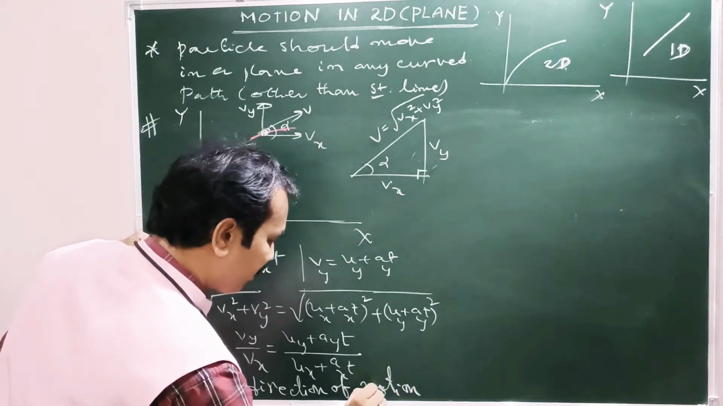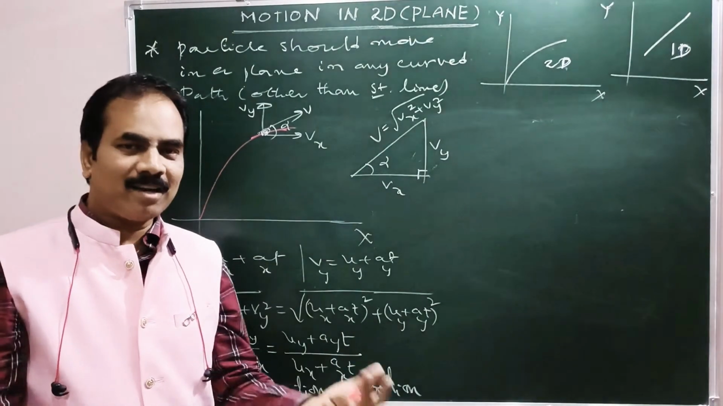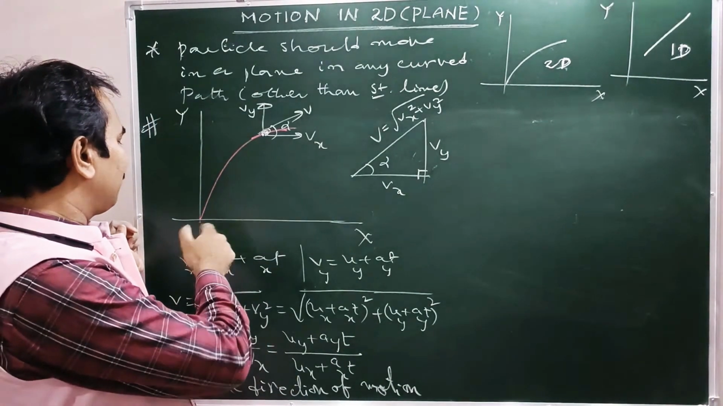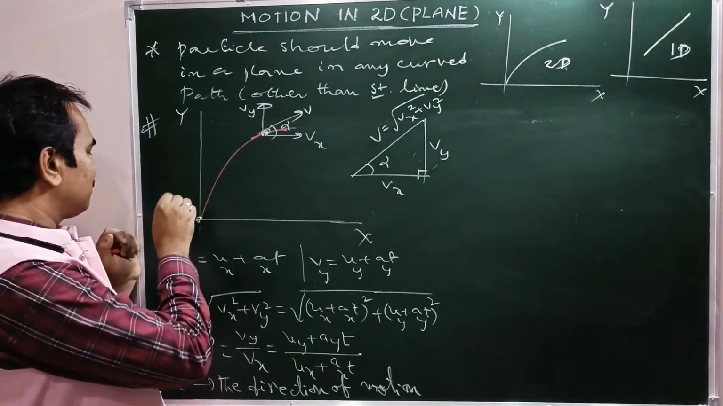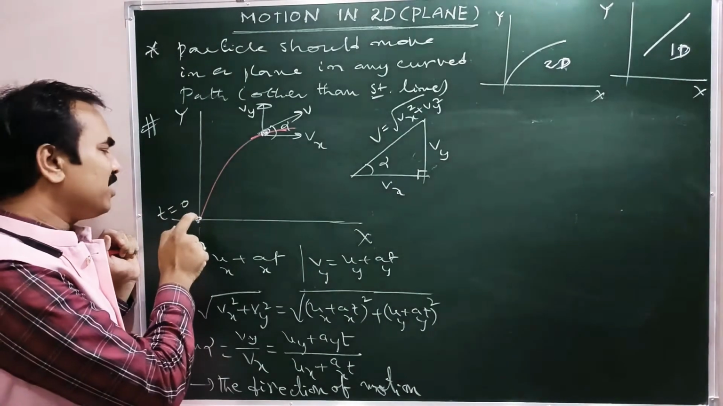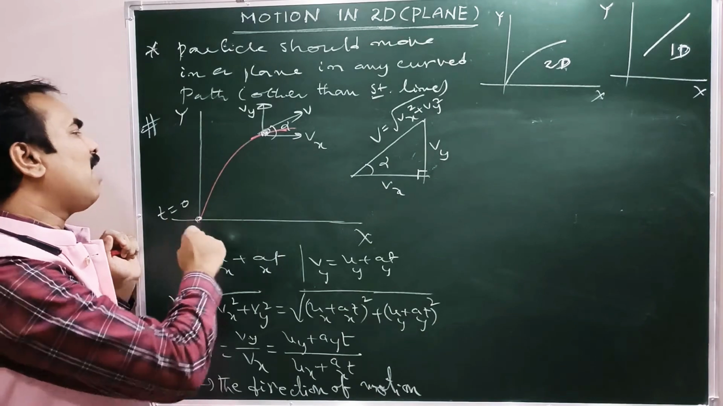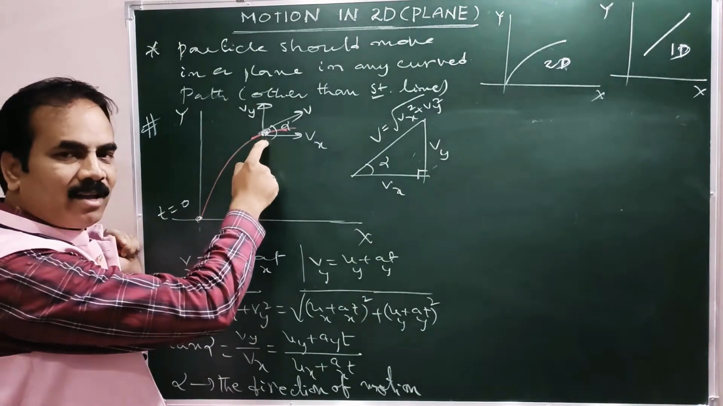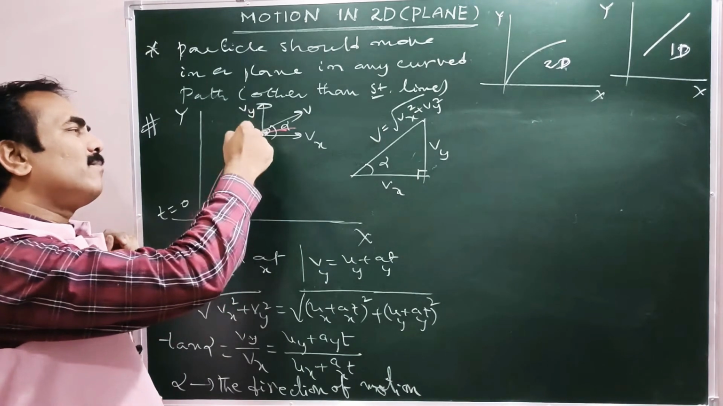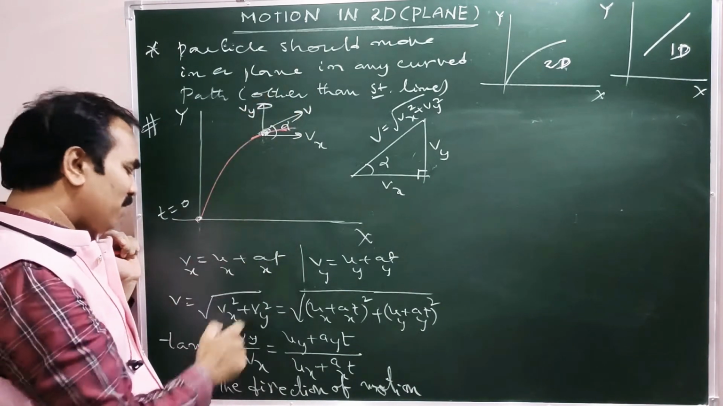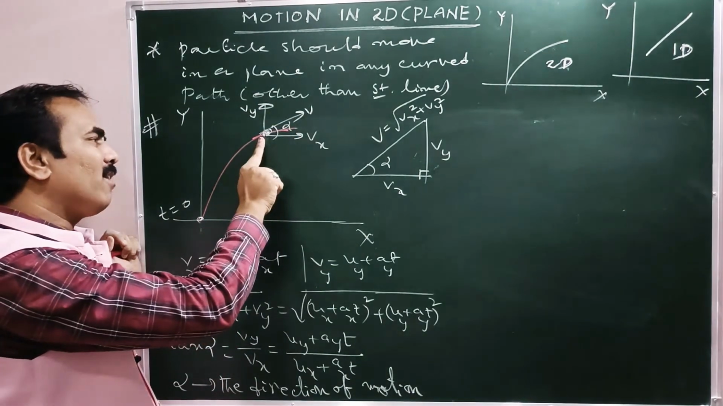Alpha represents the direction of motion of the particle at that instant after t seconds. When it starts its motion somewhere here, this is the instant t equal to 0, the initial instant when the motion was started. After t seconds, this is the position of the particle. At that instant, the direction of motion means we have to specify the angle made by the net velocity with the horizontal, or Vx.